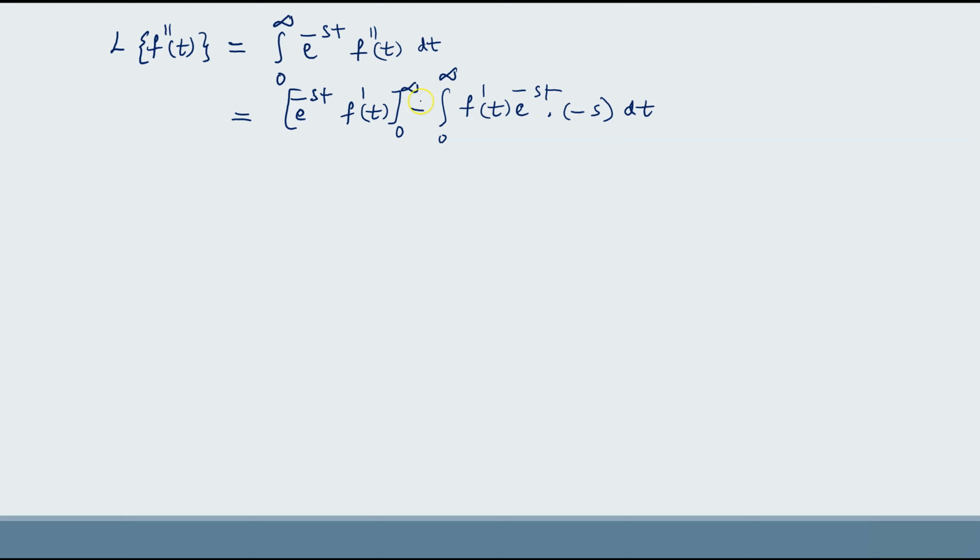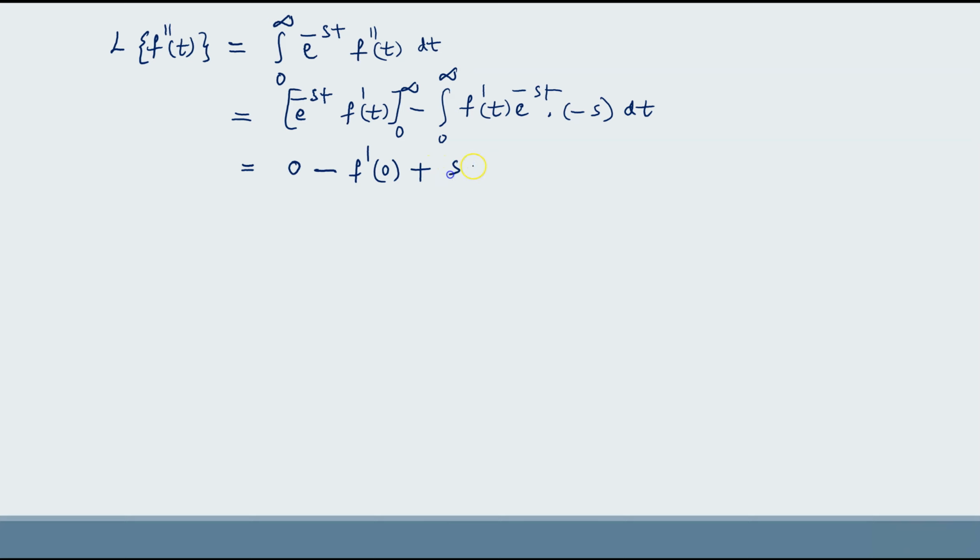Here again I have applied integral UV rule: u into integration of v minus integral of integration of v into derivative of u dt. When we apply upper limit, this becomes 0, and when we apply lower limit, this gives f dash of 0.